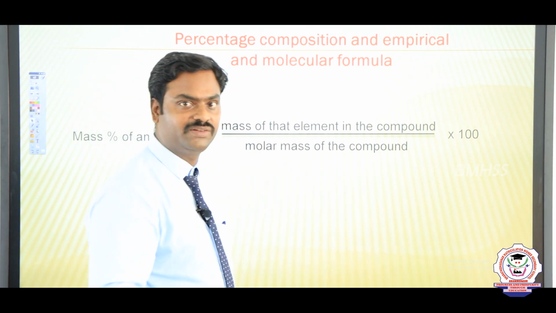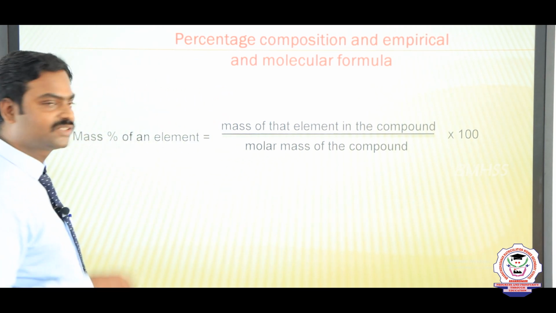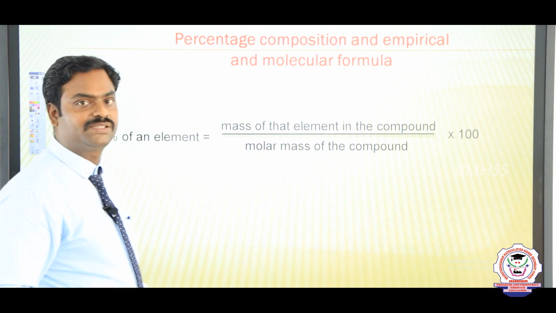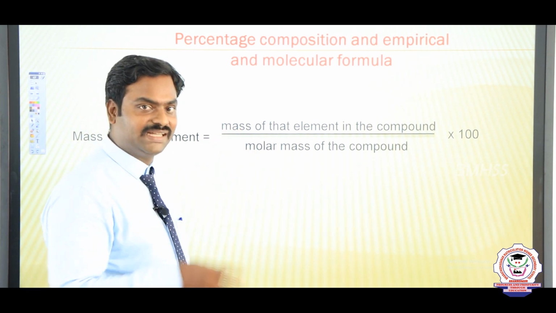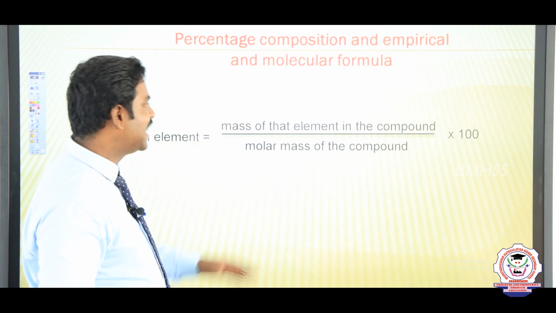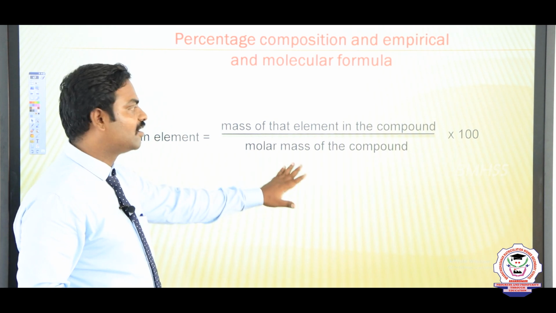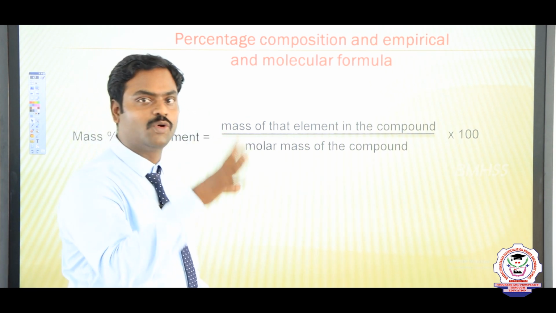Why are we multiplying by 100? We are converting into a percentage. It is like a scoring mark: there is a maximum mark and you score something. So the percentage is the scored mark divided by the maximum mark. Here the maximum mark is the molar mass of the compound and the component's mass is like the scored mass.